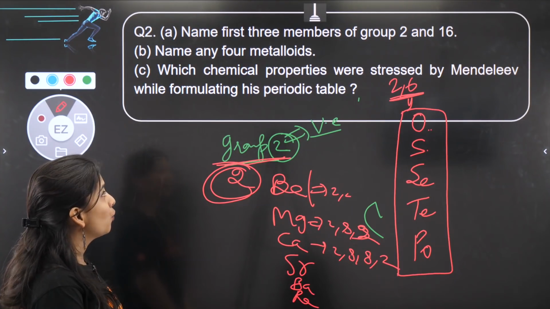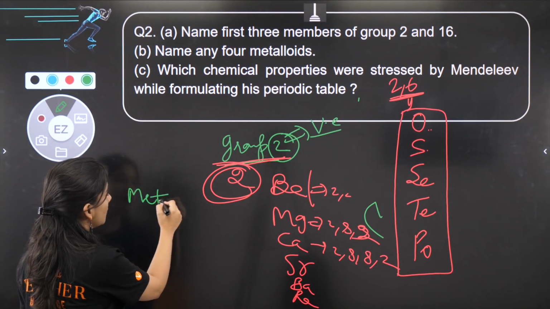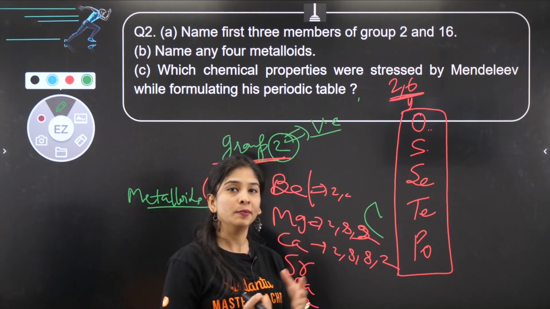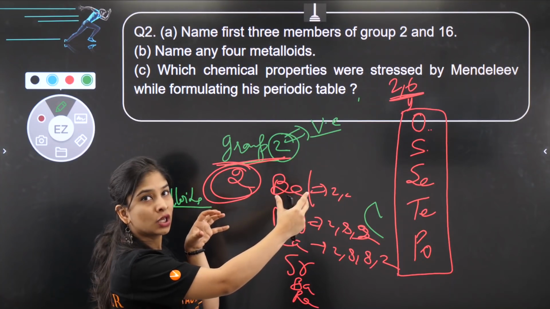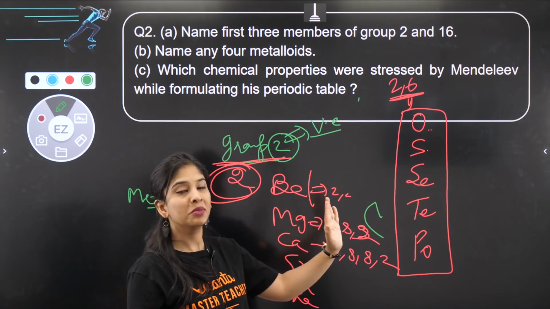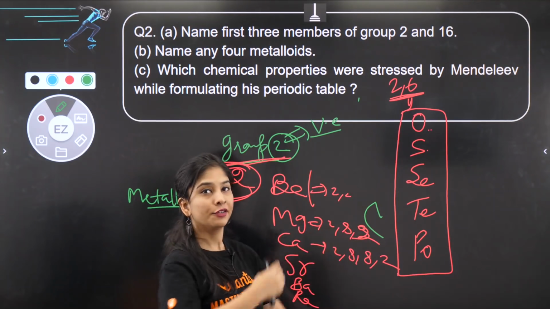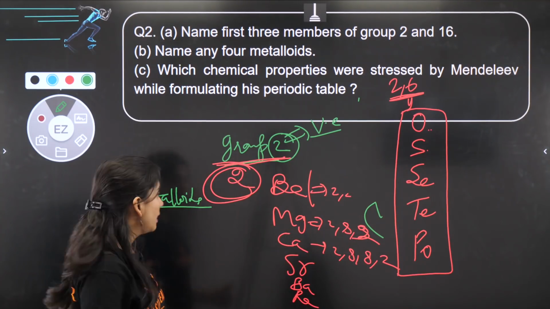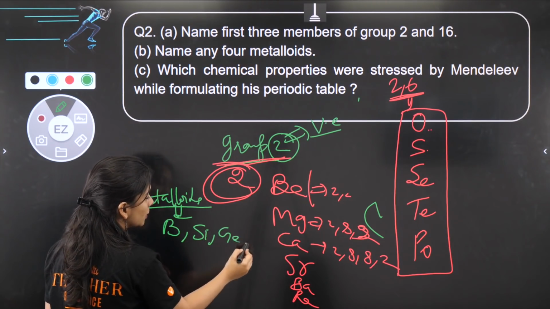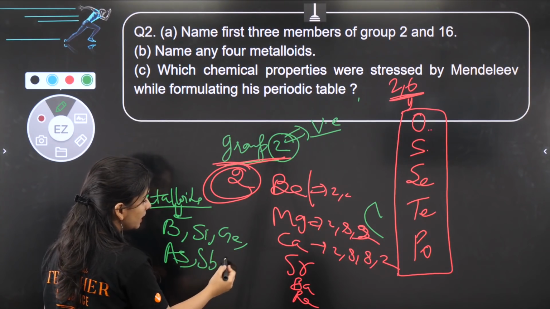The next question is: name any 4 metalloids. Okay, let's go for that also. If I give you some examples of metalloids, what are metalloids? When you look at the modern periodic table, metalloids are what differentiate between your metals and non-metals. Most of the periodic table has metals. Then there is this diagonal. Apart from that, on the right side of that diagonal we have non-metals. And what are the members, like metalloids? Boron, silicon, germanium, arsenic, antimony, tellurium.